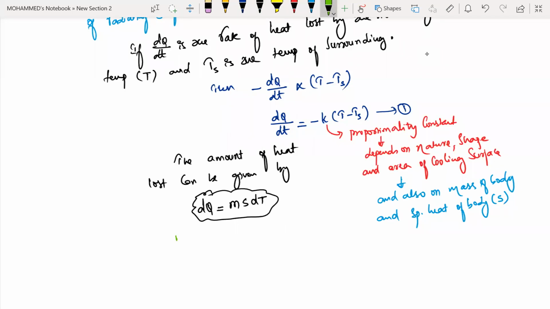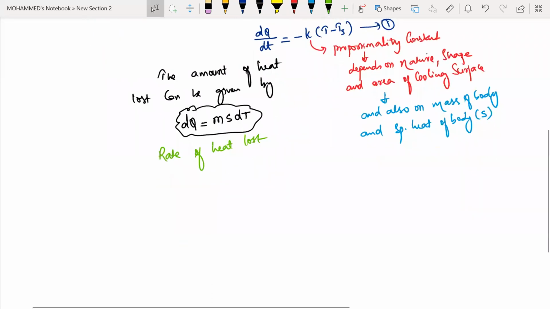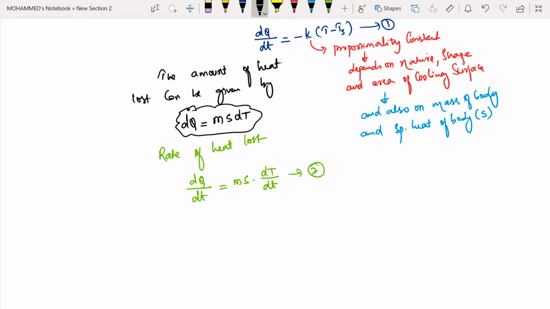Rate of your heat loss means dQ by dt. So if I am writing this, dQ divided by dt must be equal to m s into dT divided by dt. That means I'm dividing on both sides by dt. So this is my equation number 2.